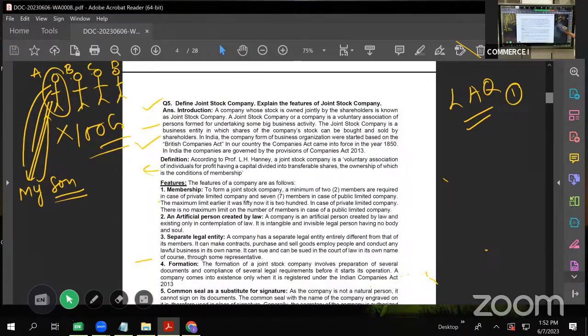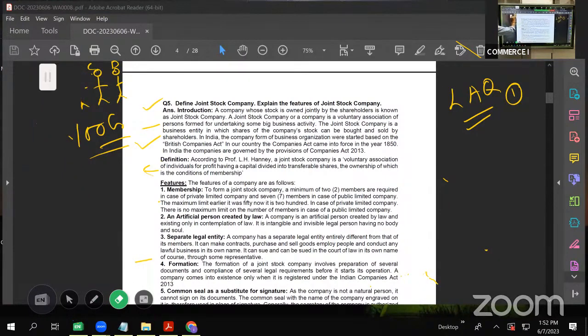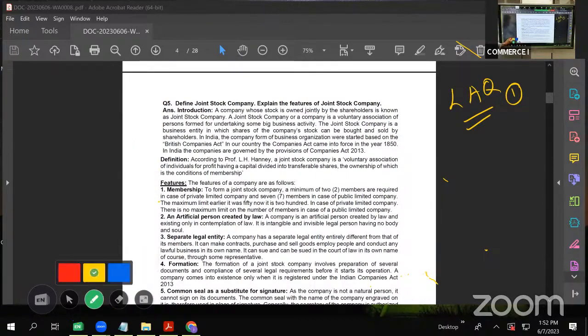I'll take one more question, that is joint stock company. Again, this is also very important. What is a joint stock company? See, what are we learning? We are learning different forms of business organizations. We did proprietary firm, then we did partnership firm. Now we are taking up joint stock company. We do have others also, like cooperative societies and joint Hindu undivided family, but they are least expected, so I'm not taking those topics. I have directly taken up joint stock company.